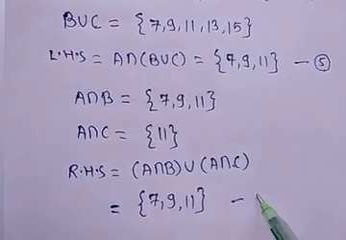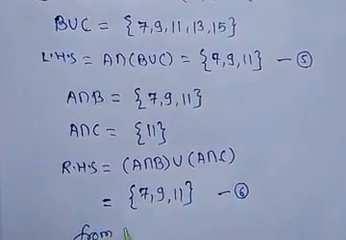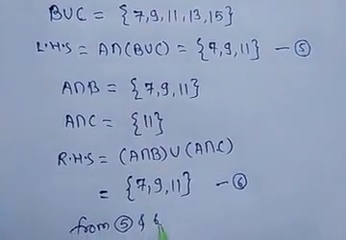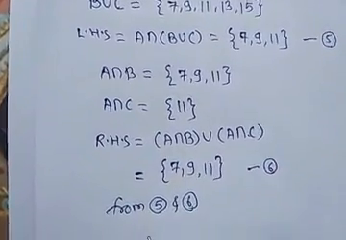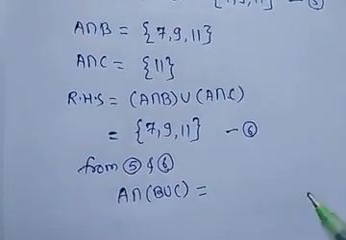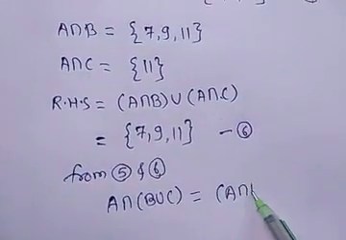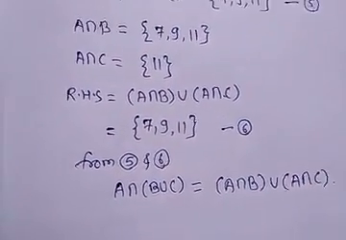Okay, if we write this as equation number 6, and observe equations 5 and 6, we can say both are equal. So A intersection (B union C) is equal to (A intersection B) union (A intersection C). Okay.